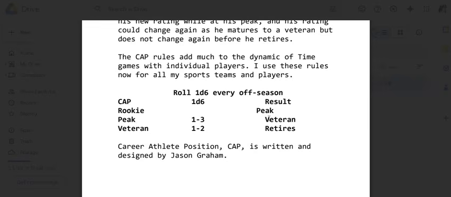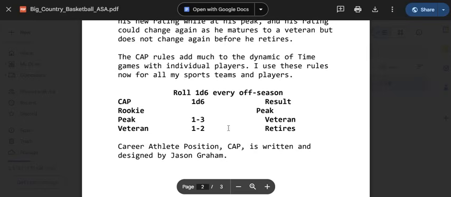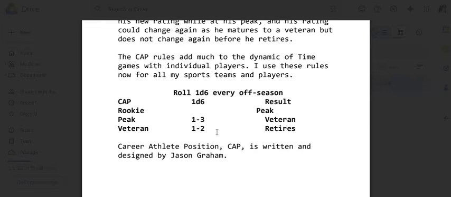So some guys will stay in their peak for years before they advance to veteran, and some veterans will play for years before they retire. So there's no way to guarantee, but you could have a guy go rookie season, peak, boom, and then by year 4 retire. So this is generally going to create a situation where a player in minimum will play at least his rookie year. He'll play a season as a peak player, and then he'll play a season as a veteran. So worst case scenario, a player would have a minimum of 3 years.